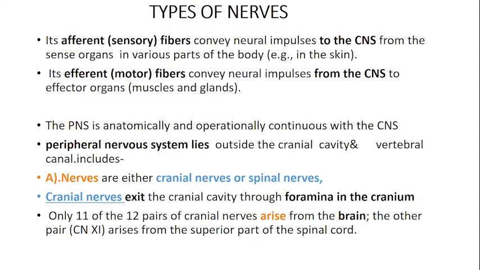The peripheral nervous system, anatomically and operationally, is continuous with the central nervous system because all impulses, the ultimate control of these nerves, take impulses to the higher centers. That is what we include in the brain.